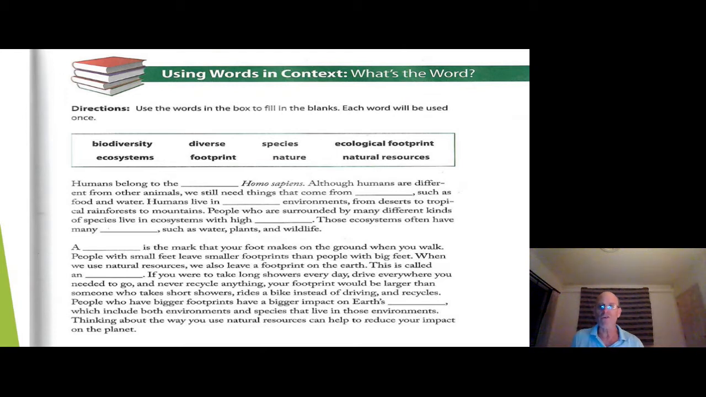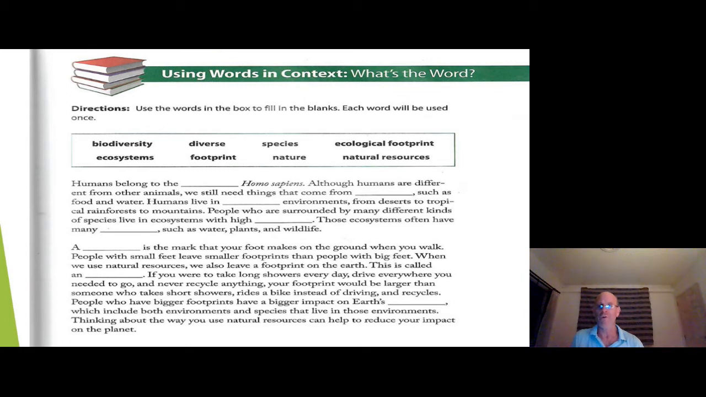When we use natural resources, we also leave a footprint on the earth. This is called an ecological footprint. If you were to take long showers every day, drive everywhere you needed to go, and never recycle anything, your footprint would be larger than someone who takes short showers, rides a bike instead of driving, and recycles.